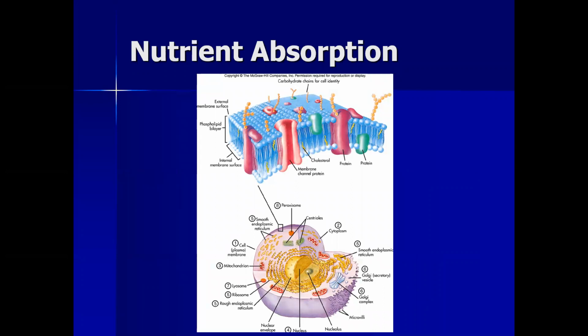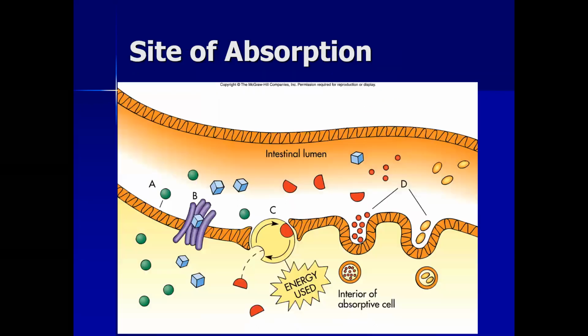So this is the overall nutrient absorption process, carried out inside the cell. You all know phagocytosis means cell eating, pinocytosis means cell drinking.